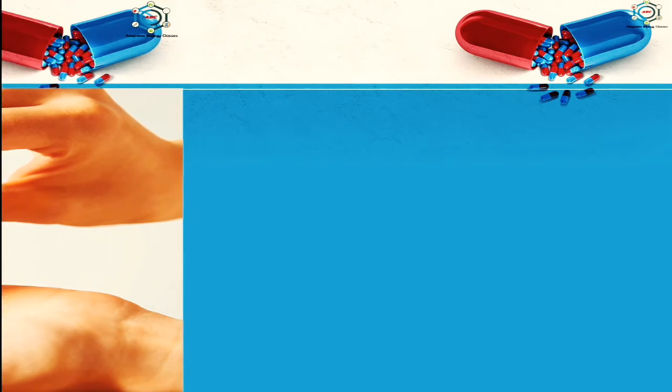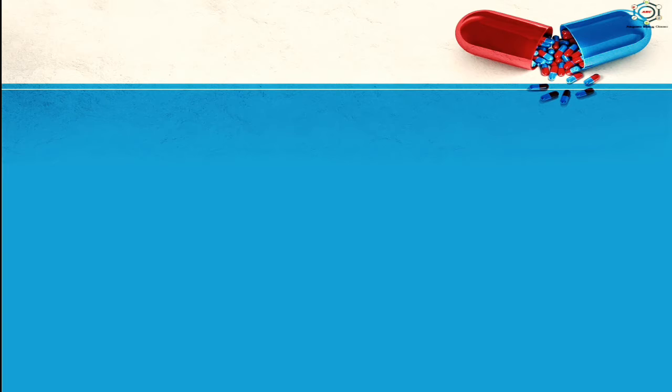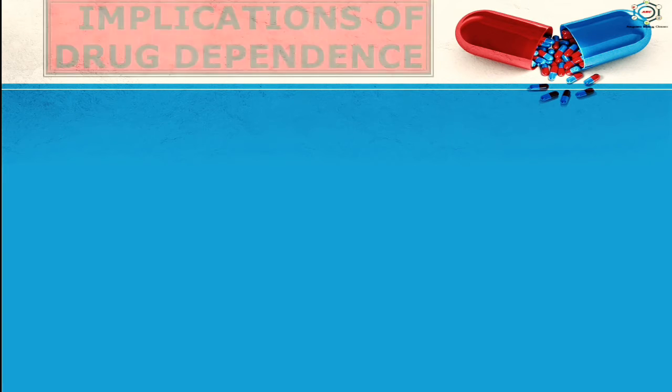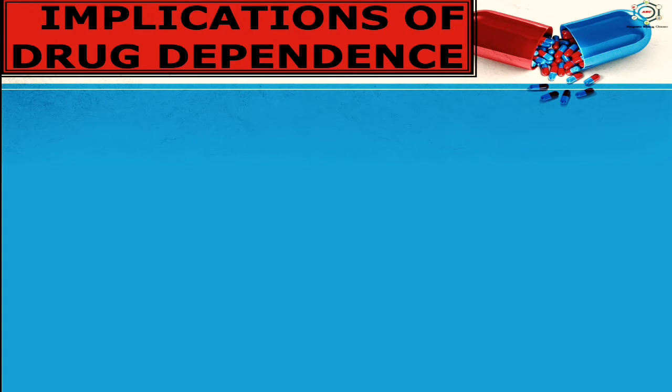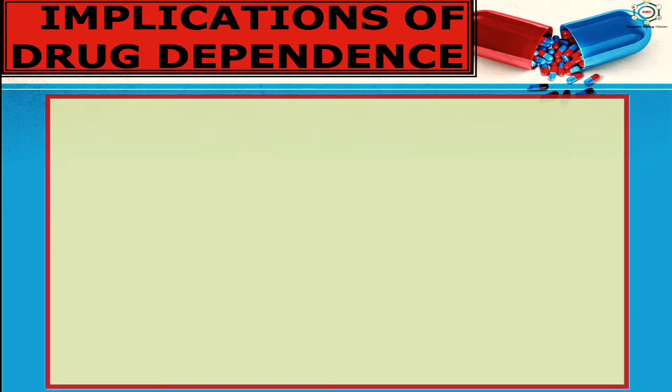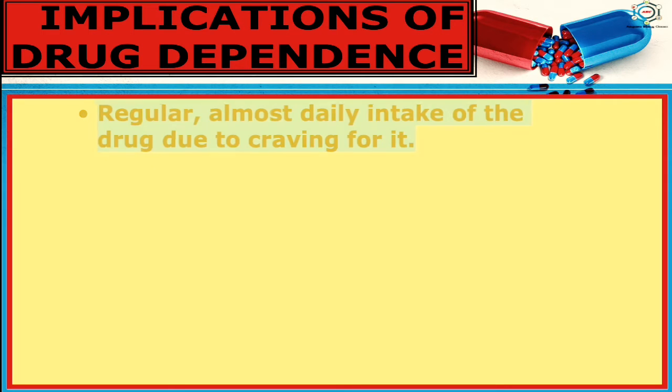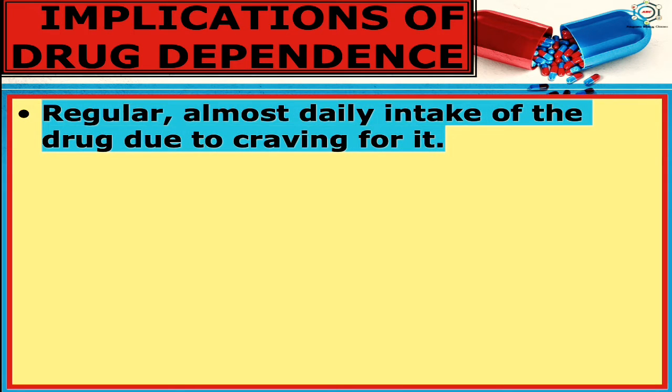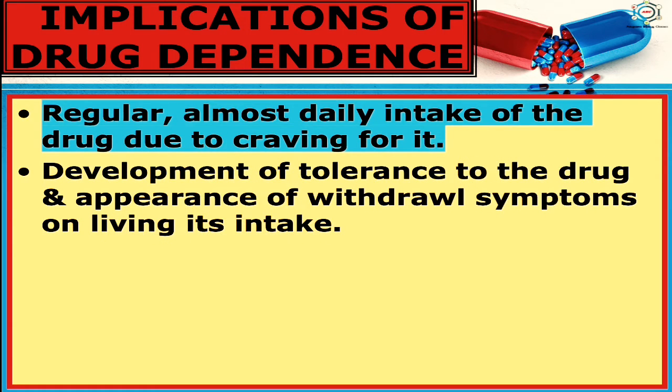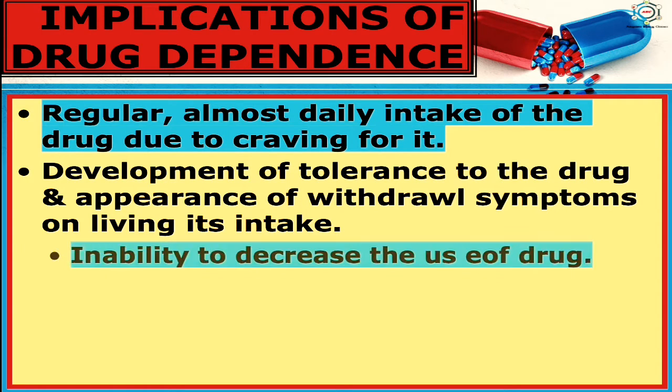Now, after this, what are the implications of drug dependence? Drug dependence implies the following aspects. The first one is regular, almost daily intake of the drug due to craving for it. Development of tolerance to the drugs and appearance of withdrawal symptoms on leaving its intake.